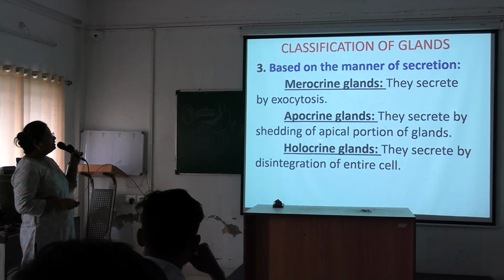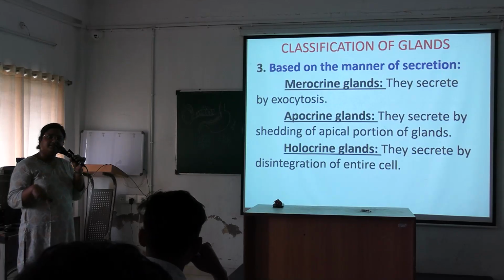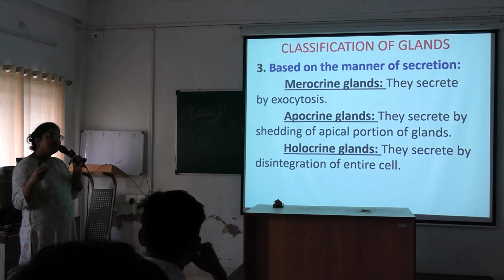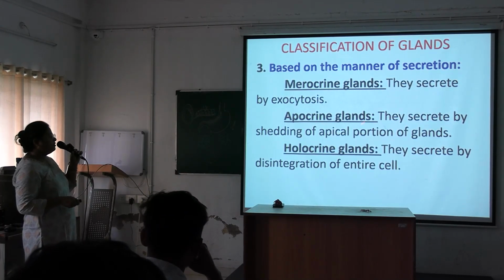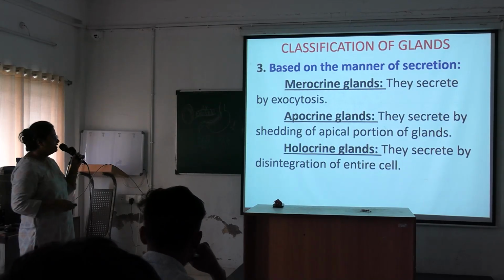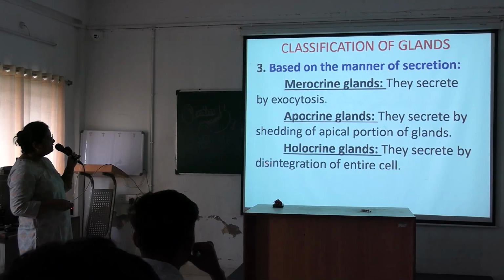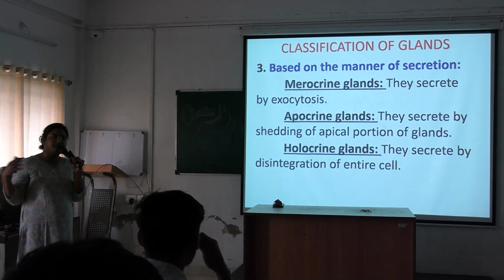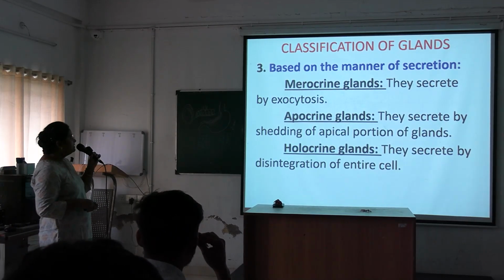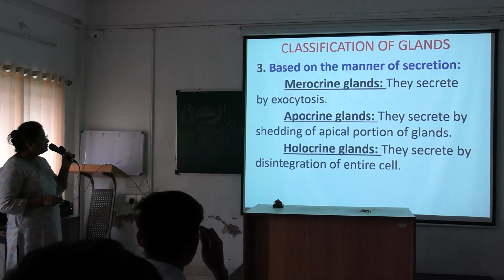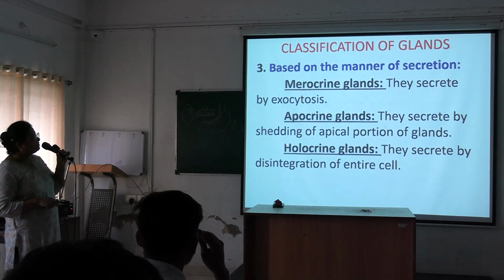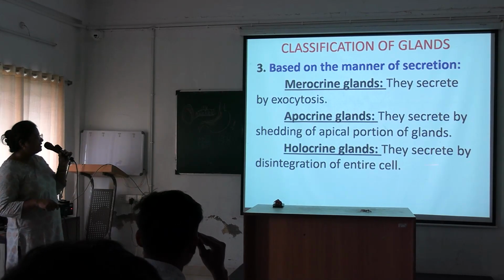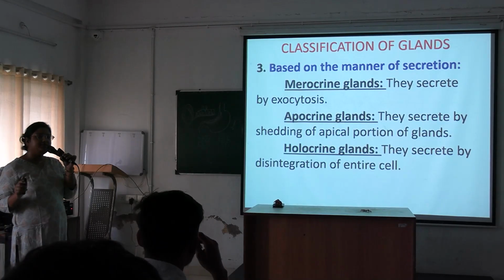Okay, apo and apical, you remember like this. Okay, apocrine glands secrete by shedding of the apical portion of the gland. Holocrine glands secrete by disintegration of the entire cell. The whole cell is destroyed. You remember like this. So three types: merocrine by exocytosis, apocrine by shedding of apical portion, and holocrine by disintegration of entire cells.